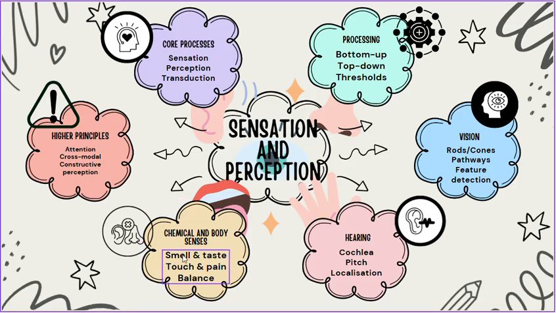Touch and pain rely on specialized receptors, and pain perception is shaped by both physical signals and cognitive factors through mechanisms like gate control theory. Perception also heavily depends on attention. We can completely miss obvious stimuli when our focus is elsewhere, demonstrating that perception is selective.